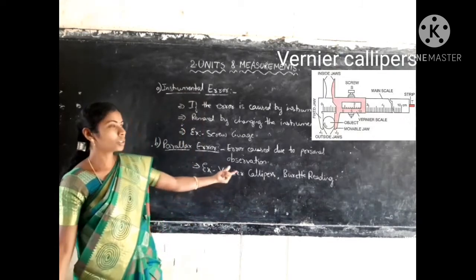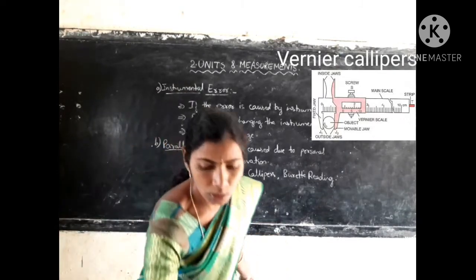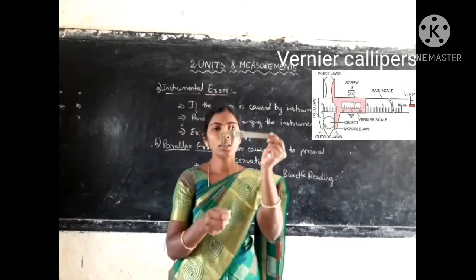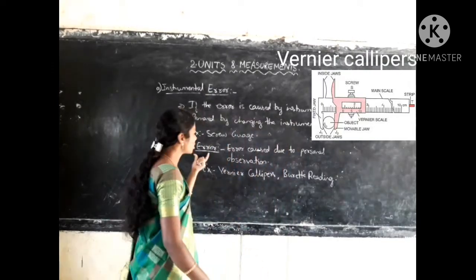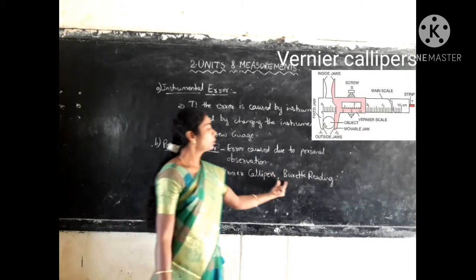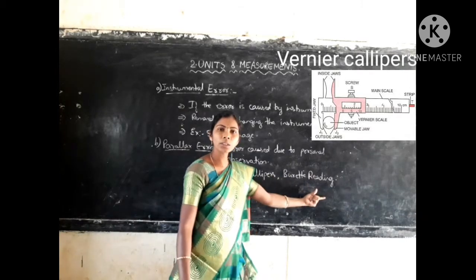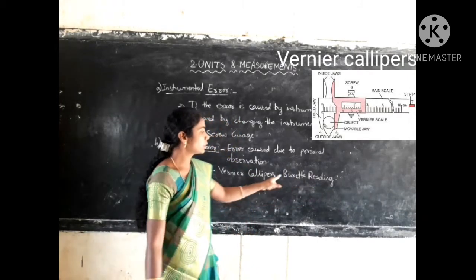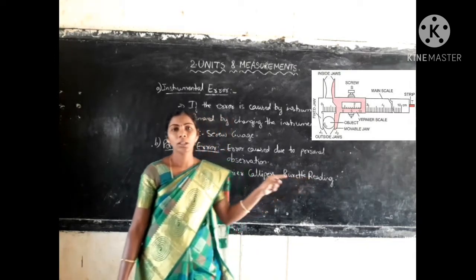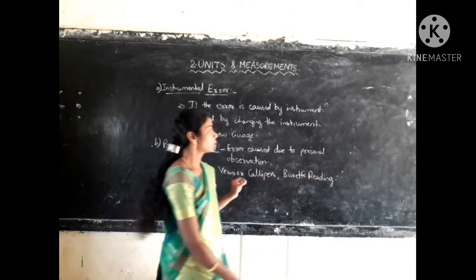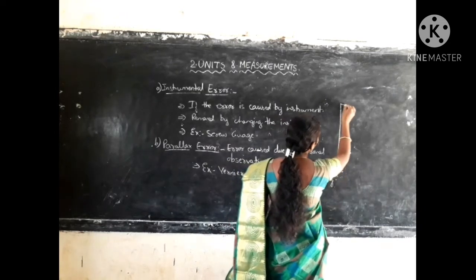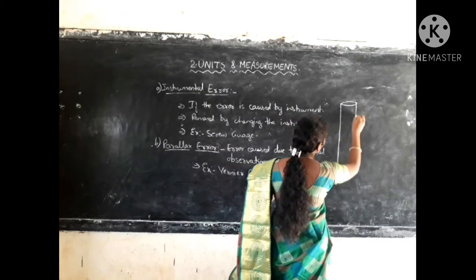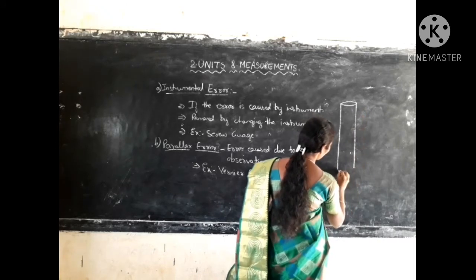So here this is your vernier calipers. So this instrument is what? Vernier calipers. Okay. Then this parallax error is also mostly observed in burette reading. In burette reading also you observe it. The burette will come across in your chemistry practicals. So the burette will be in this manner. I will show you the diagram. So consider this as the burette.